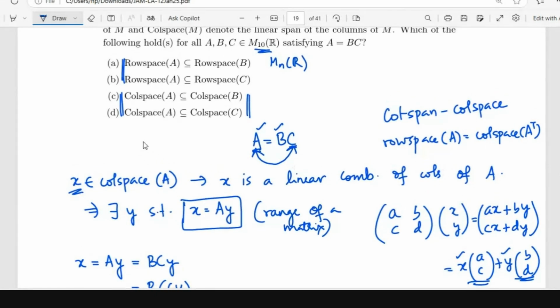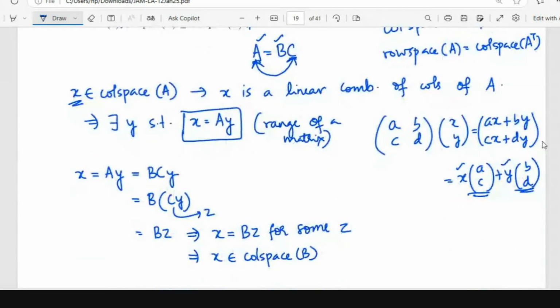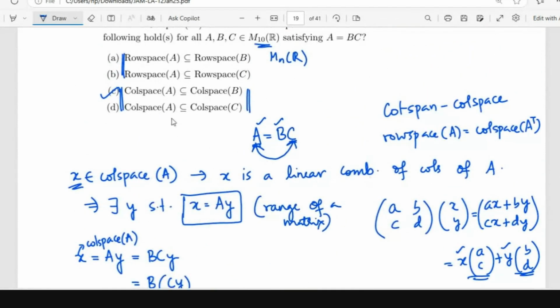Okay, because column space of A is contained in column space of B. So we started with an element in column space of A, and we proved that it is in column space of B. So column space of A is contained in column space of B. There is no relationship between A and C. You can give matrices where the containment is not true.